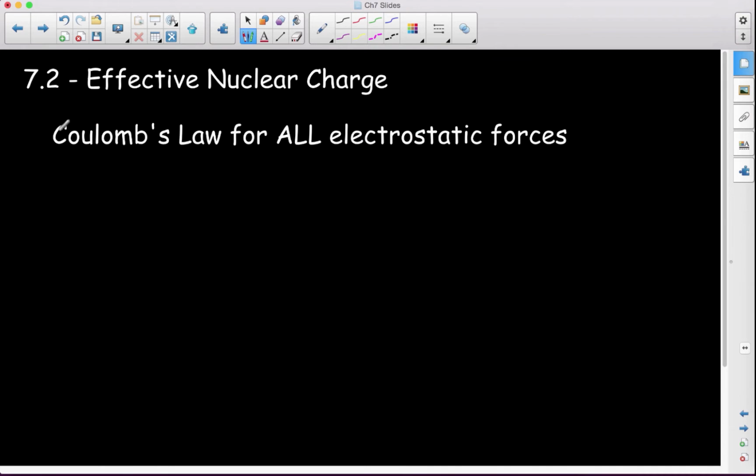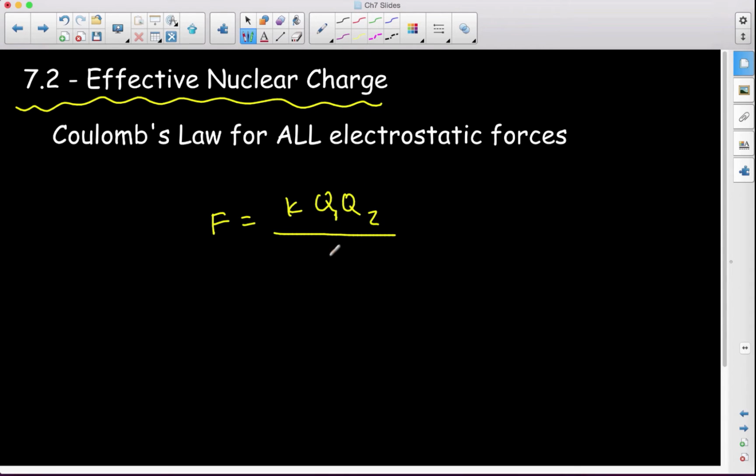So, that brings us to effective nuclear charge, which explains half of the properties we're going to talk about. Coulomb's law, which we referenced back in chapter 4, says that the force of an electrostatic attraction is equal to k Q1 Q2 over distance squared.